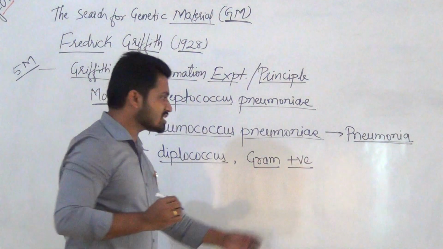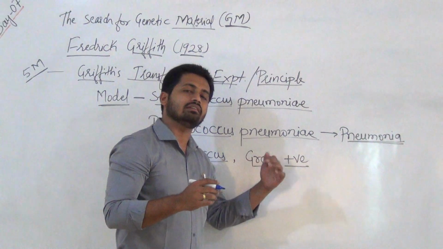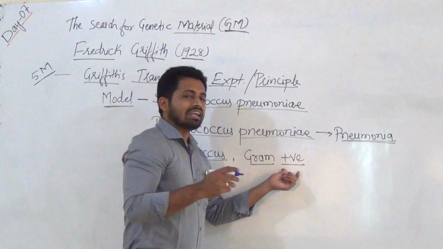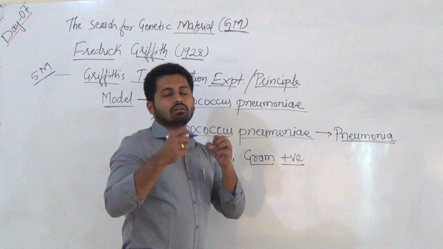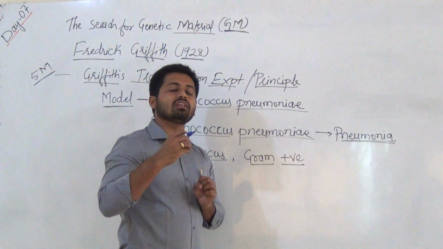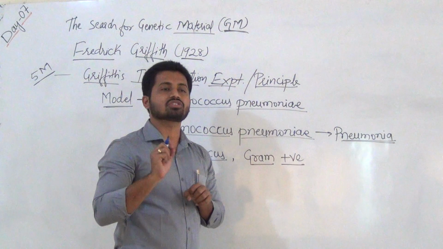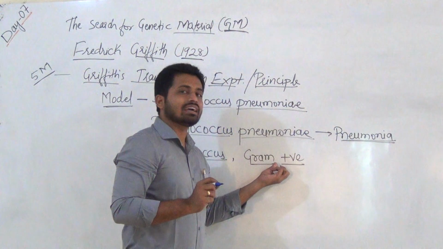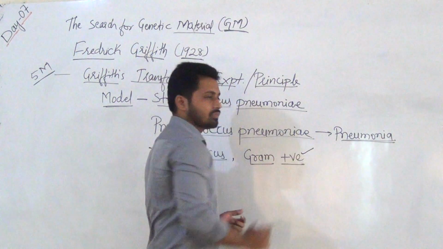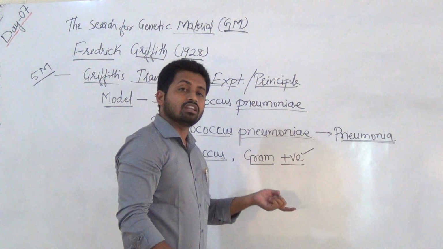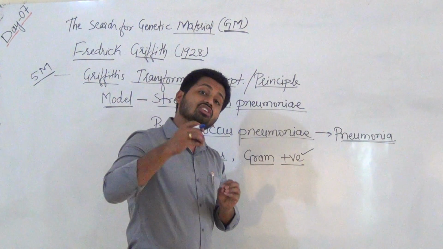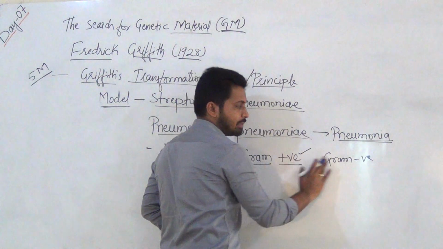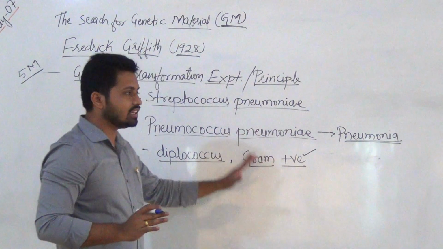Gram positive bacteria. What is gram positive bacteria? That is again in detail, I think you studied in the first year only. Gram positive is nothing but the bacteria which retain the dark violet color, or blue color, after staining with the proper stain called crystal violet stain. The bacteria which retain that violet or blue color are called gram positive bacteria, and the bacteria which will not retain the blue color after staining are called gram negative, and that is not part of this topic. So remember, only these are gram positive.